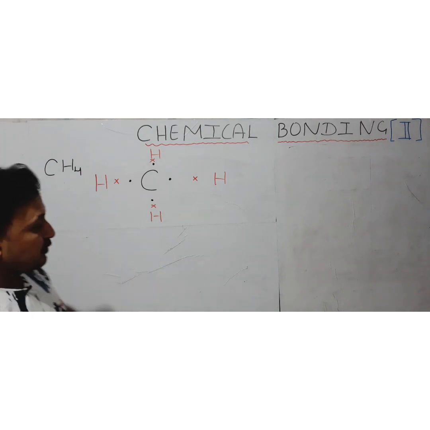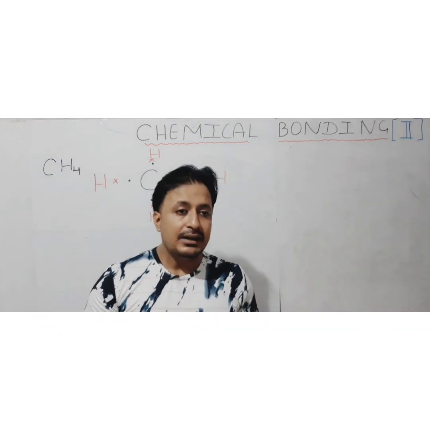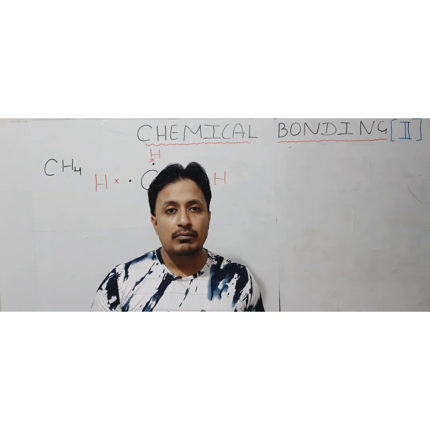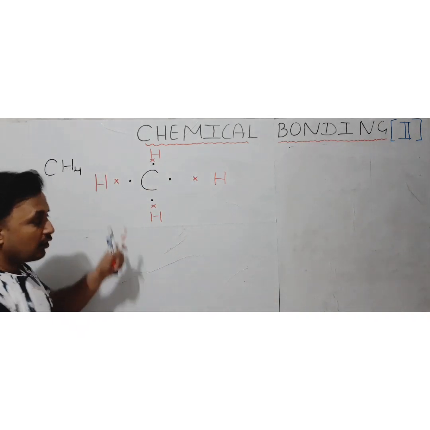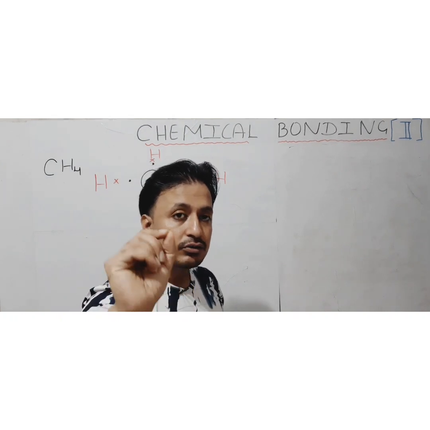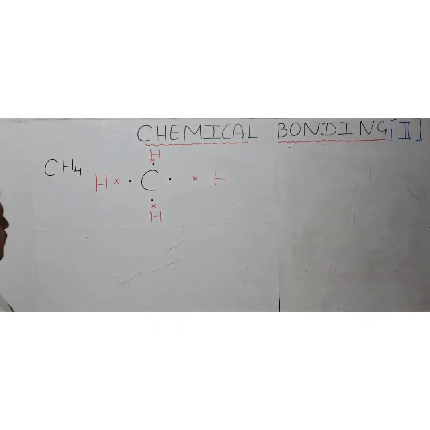Now this type of representation which we are doing here, and which we have done before also, is known as the Lewis dot structure representation for the covalent compound. For the ionic compound we have already done it, so this is for the covalent compound. Only valence shell electrons are represented. Now that is how the electron pairs are going to be arranged around the carbon and hydrogen.